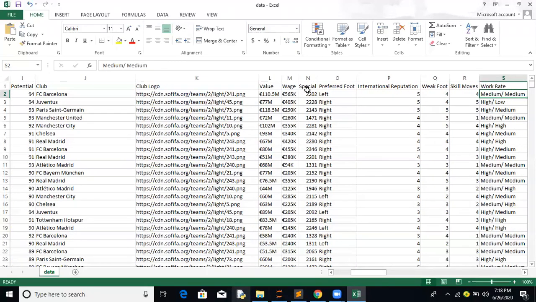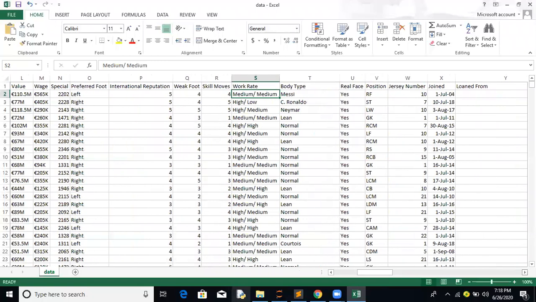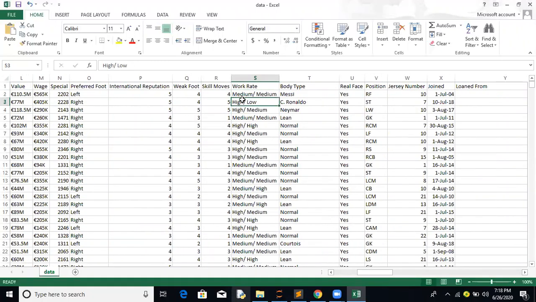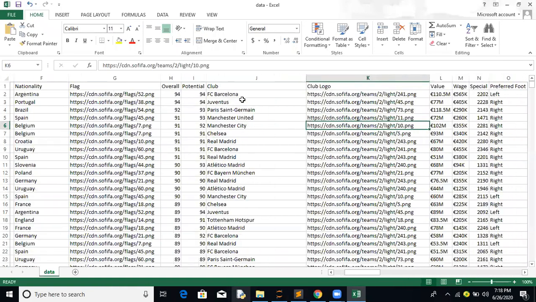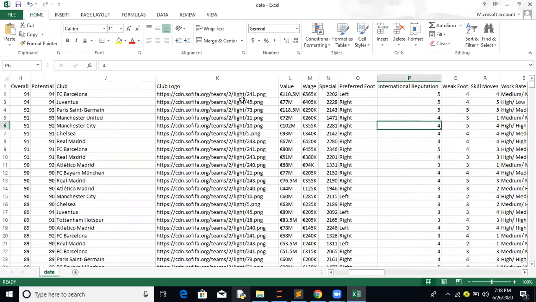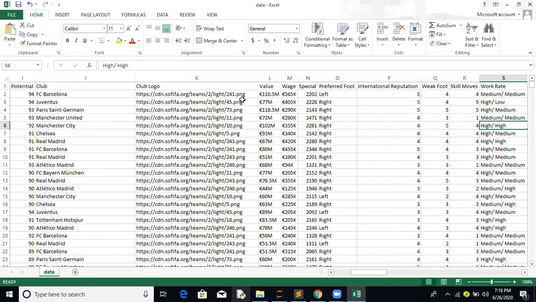Work rate is how a person behaves during the course of the match, like medium, high, low. This is how it is for Cristiano Ronaldo. For Neymar, it is high, medium, high. I think there is one player, Kevin De Bruyne, who plays for Manchester City, who plays with the same work rate in both halves.